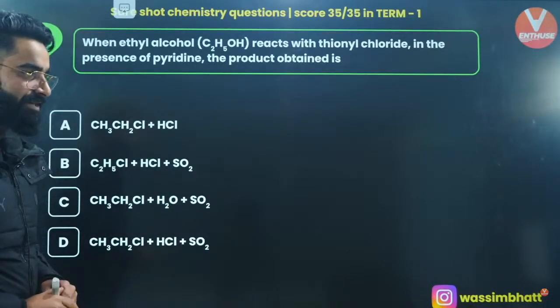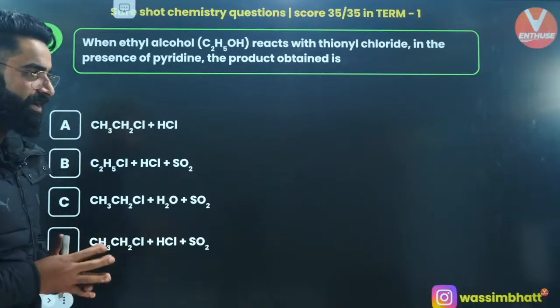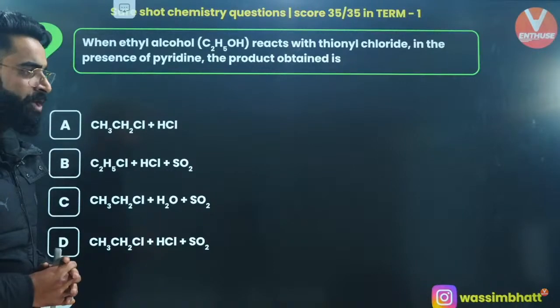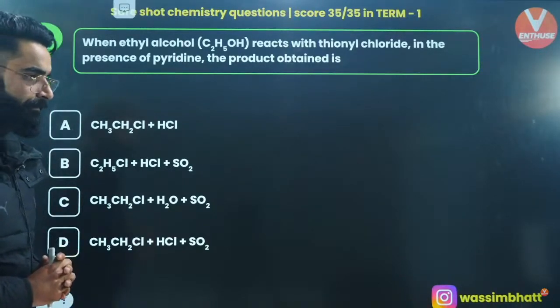Yes, what is going to be the correct answer of this one? Fast. You're making your ethyl alcohol react with thionyl chloride, SOCl2. What is going to be the product?